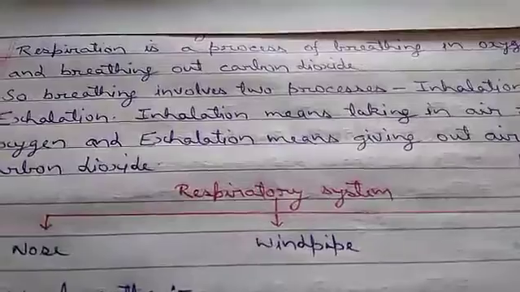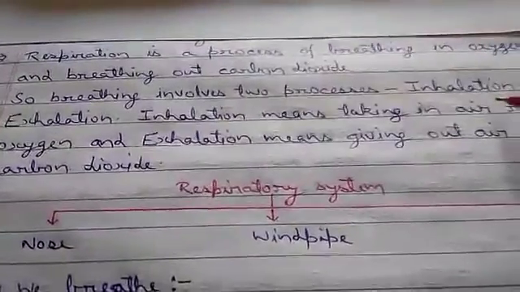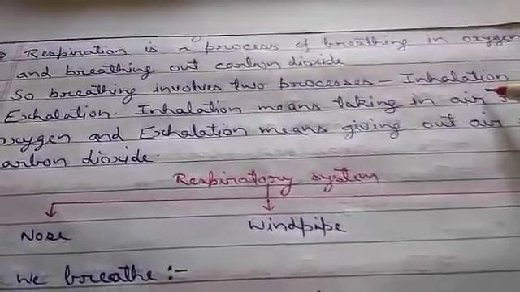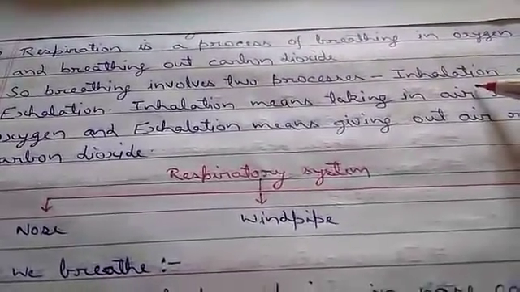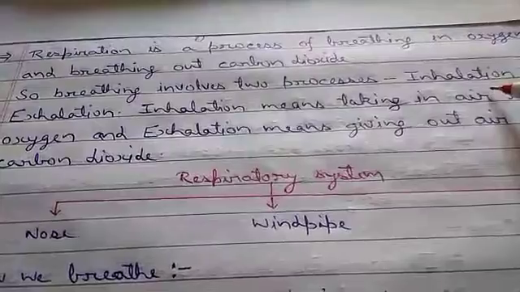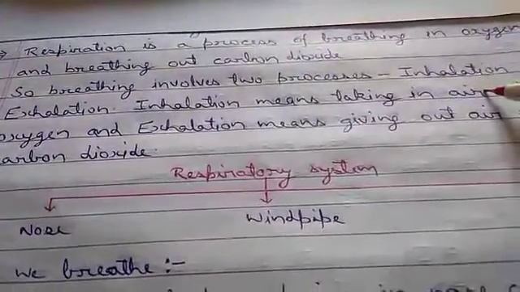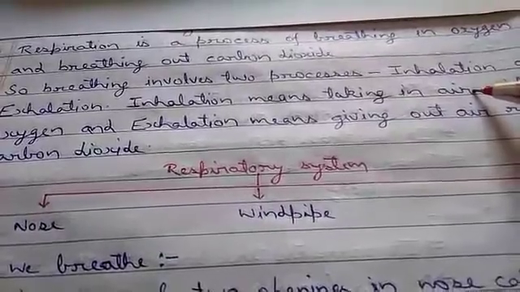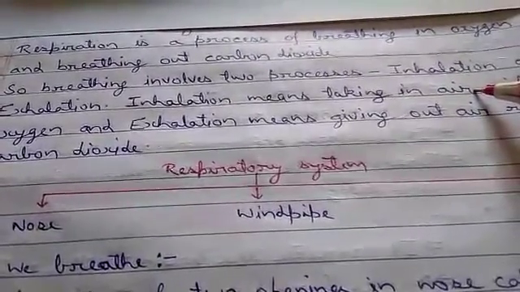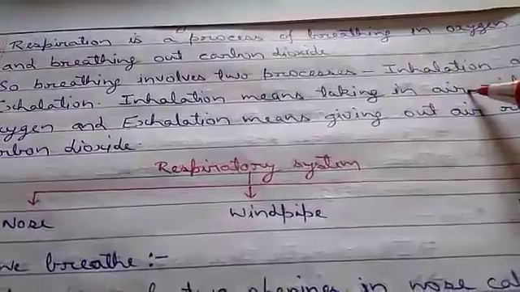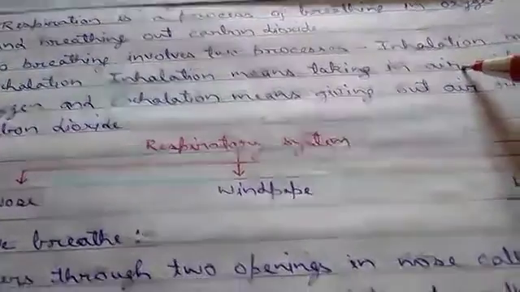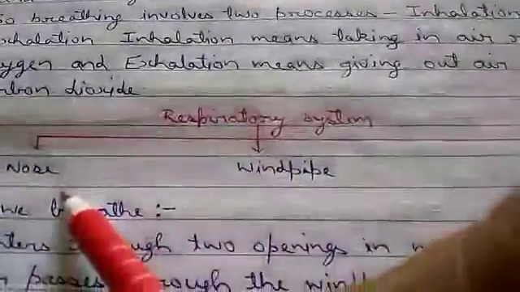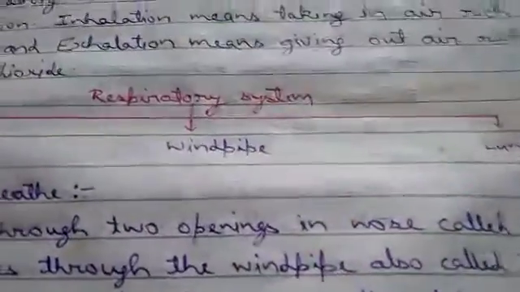So what we have studied is that respiration is a process of breathing in oxygen and giving out carbon dioxide. Breathing involves two processes, inhalation and exhalation. Inhalation is a process of taking in air rich in oxygen, and exhalation is a process of giving out air rich in carbon dioxide. Our respiratory system consists of three parts: nose, windpipe and lungs.